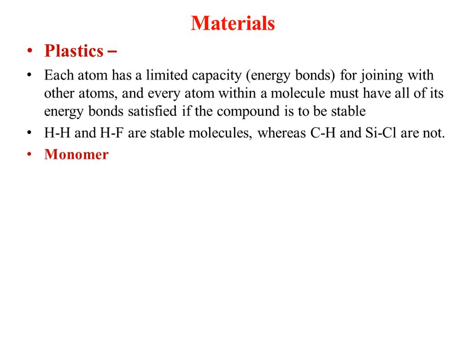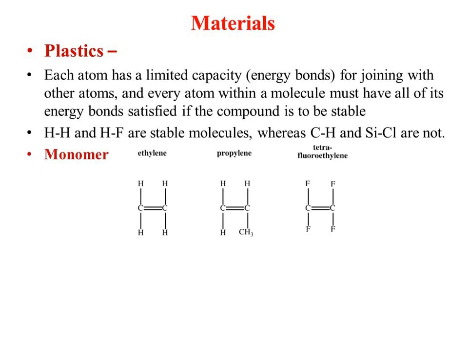So let us consider the monomer. Here is the structure of a monomer. Carbon requires 4, and H requires only 1. So 2 H with this carbon and 2 with another carbon, and 2 with this one. So you will get the ethylene type of structure. In the same way, you also get propylene. Now you can see the 3H and CH3 combination. Such a structure will give you the propylene monomer.